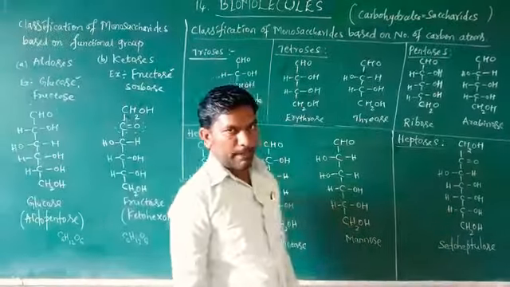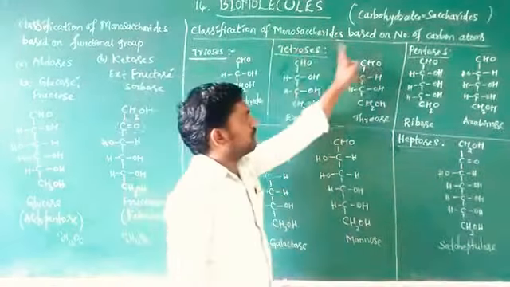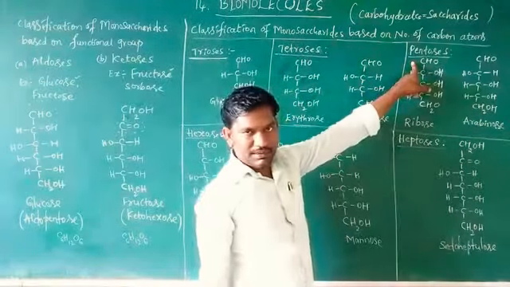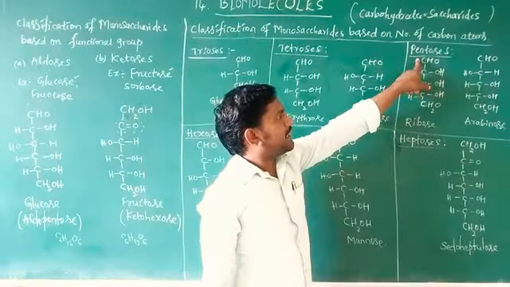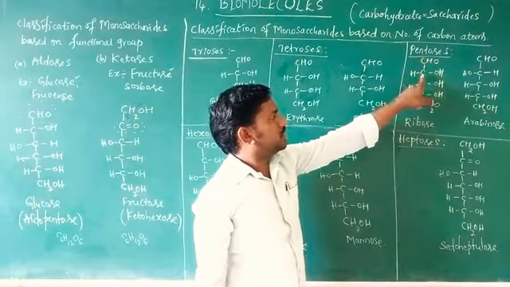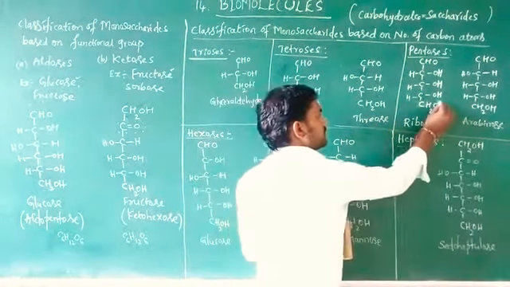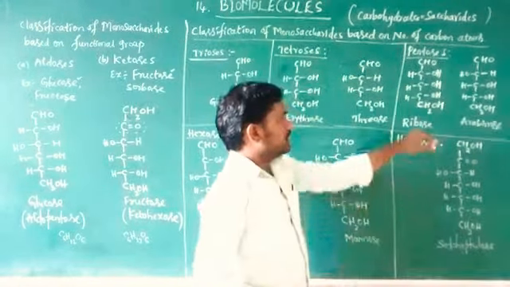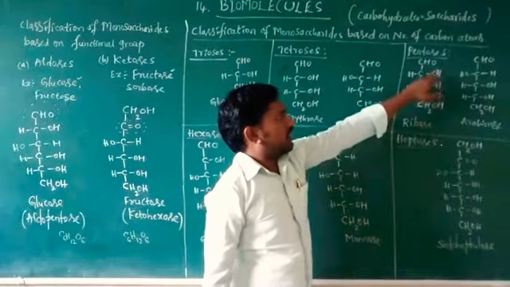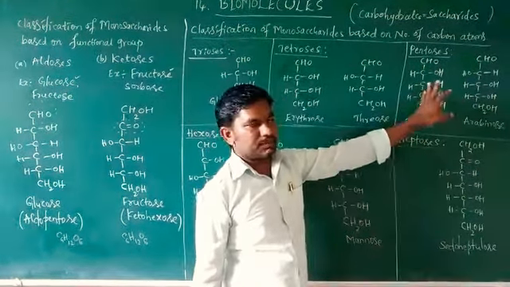Pentoses: based on the number of carbon atoms, penta means 5: 1, 2, 3, 4 and 5. The name is ribose, with all the OH groups on the same side.